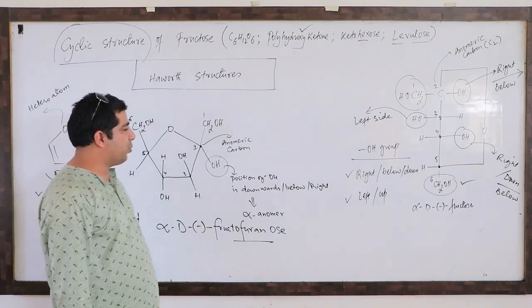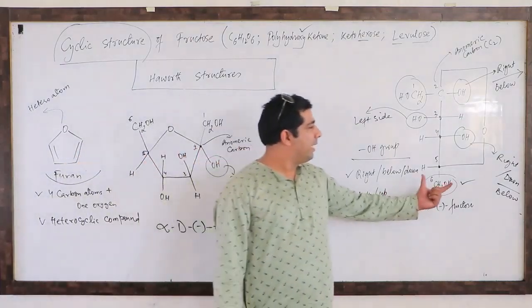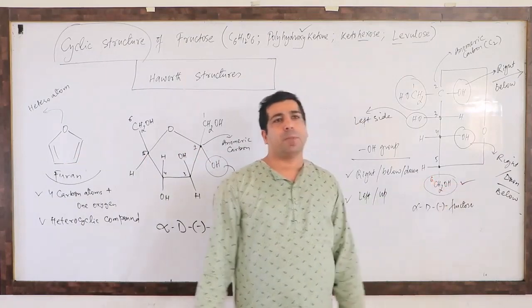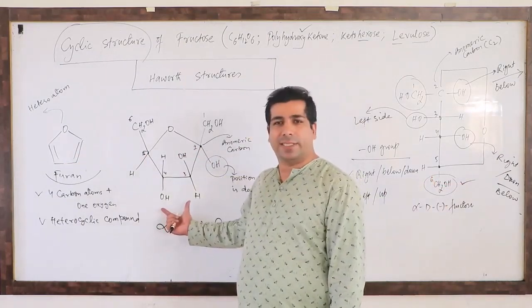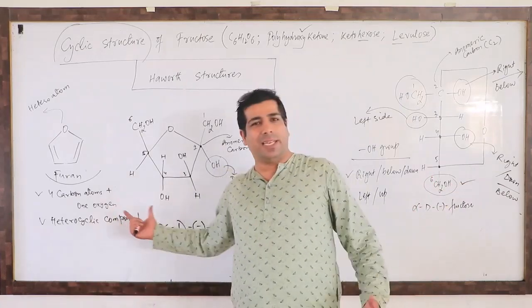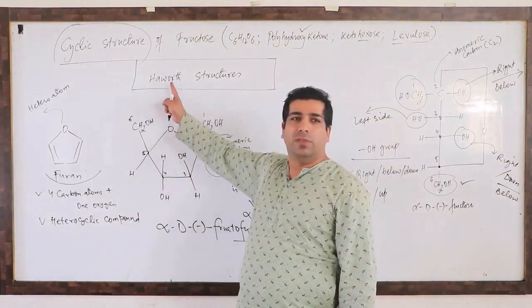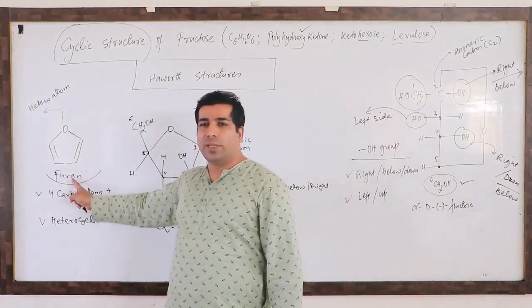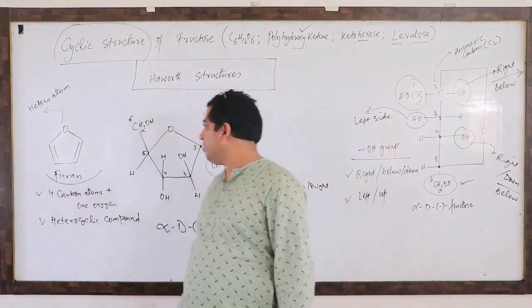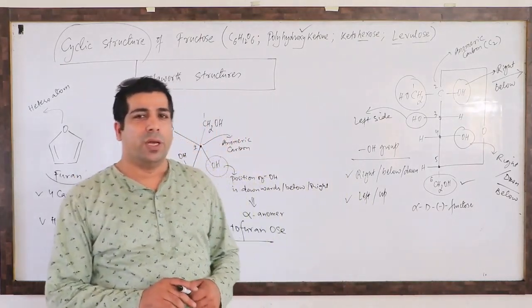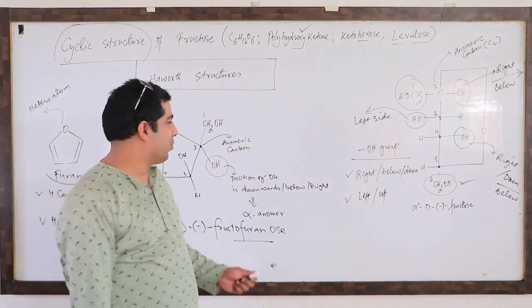And this structure was designed by taking the help of the Fischer projection. This is the Fischer projection only. And this is the modified structure, the cyclic structure. This is cyclic, this is also cyclic, but this is the modified cyclic form used by Haworth, taking furan as the base form. So after this we'll discuss the beta-D-minus-fructofuranose structure. Please make note of this particular thing.